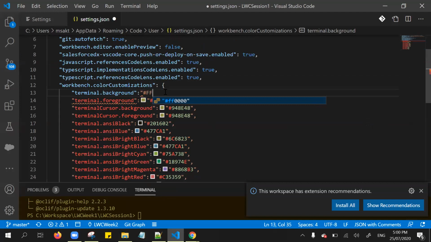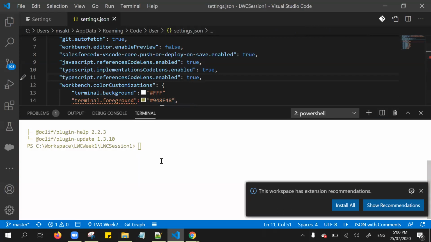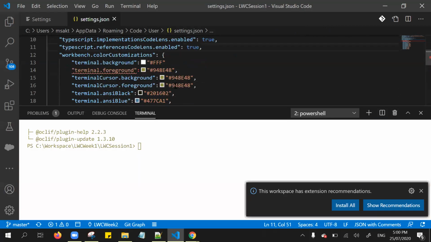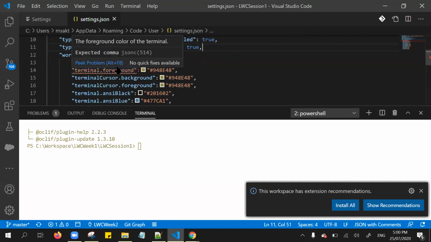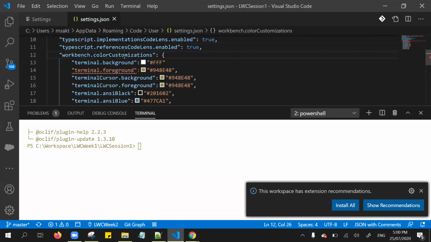For instance, if I want to avoid the white color, I change this, and if I save it, it automatically gets applied. Okay? So you can define your own style from this Workbench color customization.